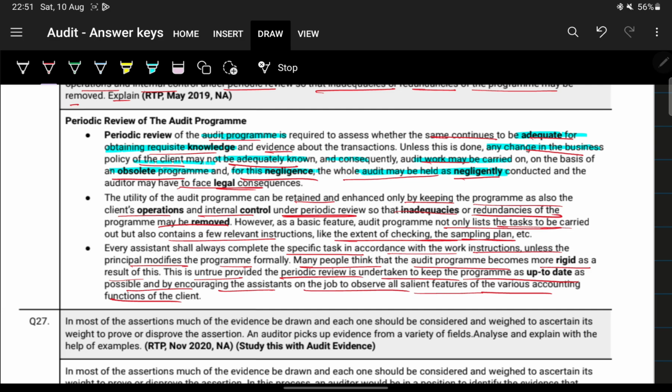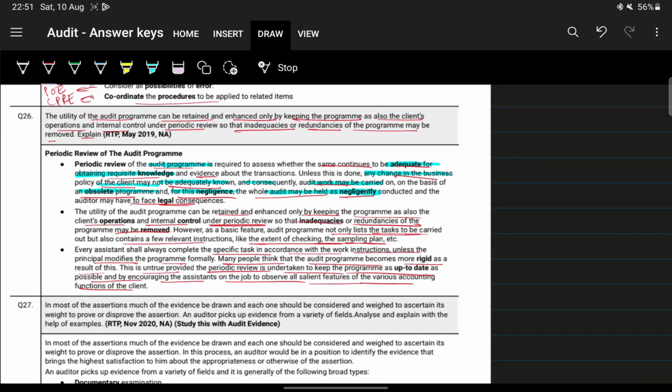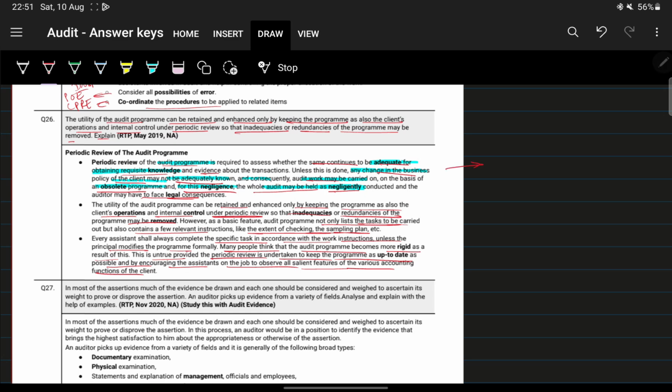Okay, so basically the first point talks about, what does the first point talk about?